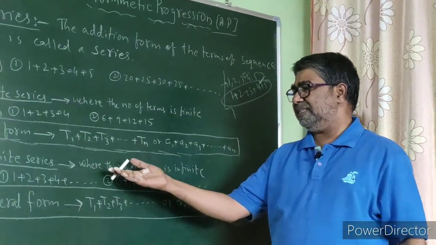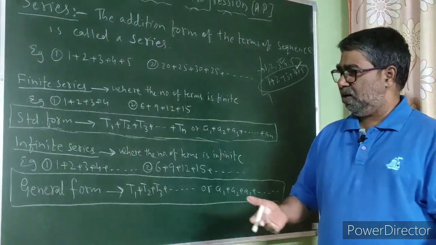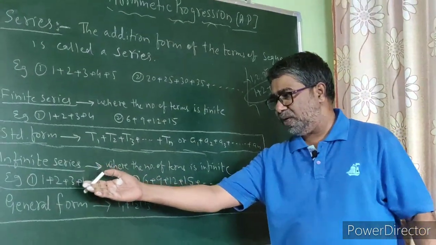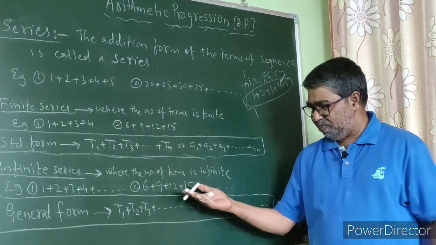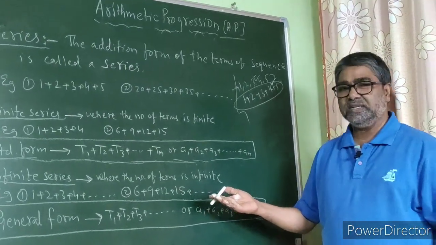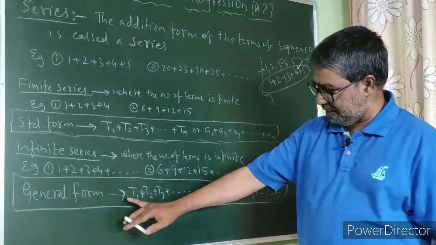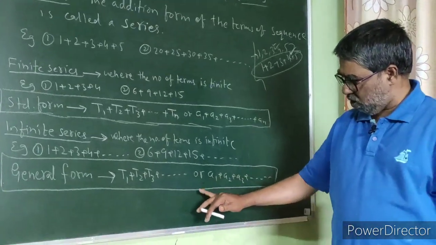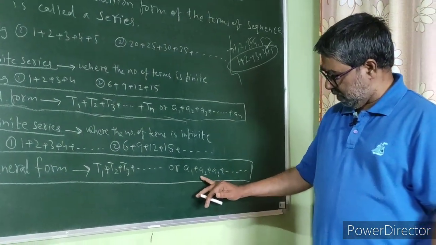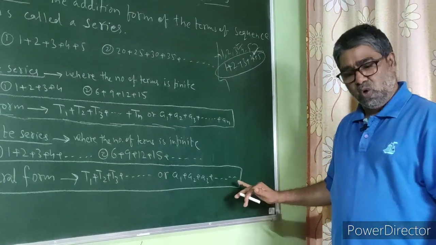An infinite series is a series where the number of terms is infinite. Examples: 1 plus 2 plus 3 plus so on. Second example, 6 plus 9 plus 12 plus 15, so on. The general or standard form of an infinite series is t1 plus t2 plus t3 plus so on, or a1 plus a2 plus a3 plus a4 plus a5, so on.